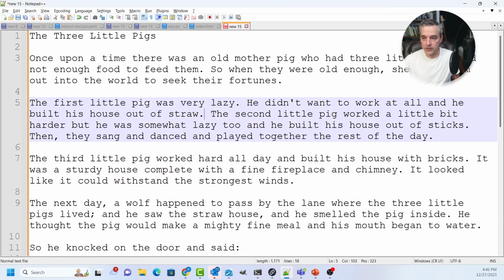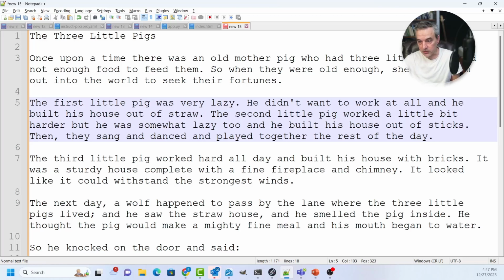Once upon a time, there was an old mother pig who had three little pigs and not enough food to feed them. So when they were old enough, she sent them out into the world to seek their fortunes. The first little pig was very lazy. He didn't want to work at all, and he built his house out of straw. The second little pig worked a little bit harder, but was somewhat lazy too, and he built his house out of sticks. And then they sang and danced and played together for the rest of the day.